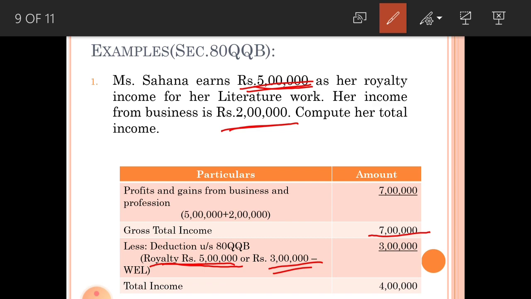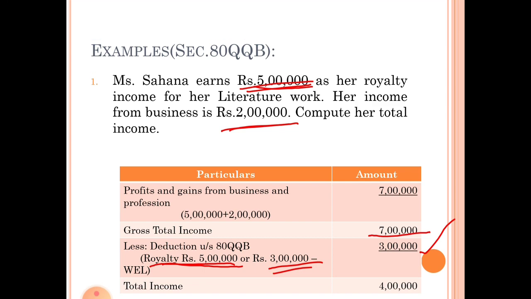When you compare royalty amount rupees 5 lakhs and 3 lakhs, that is the maximum limit under this section, 3 lakhs is lesser. So you have to consider 3 lakhs for deduction under this section. So her total income is 7 lakhs minus 3 lakhs, rupees 4 lakhs, that is her taxable income for the previous year.